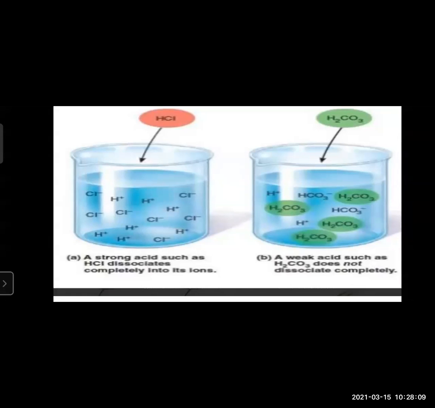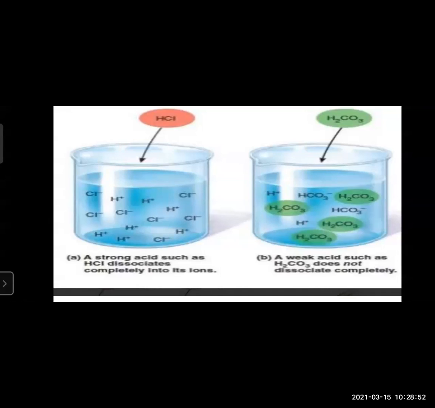Here, when we add hydrochloric acid to water and stir it nicely, hydrochloric acid is a strong acid, and therefore all its cations and anions have been separated. What's the reason? It is a strong acid. The basic radical and the acidic radical, both of them have split, or we can say completely dissociated.